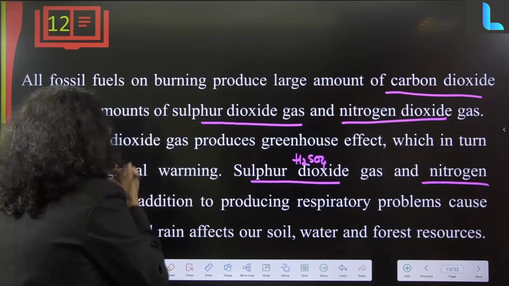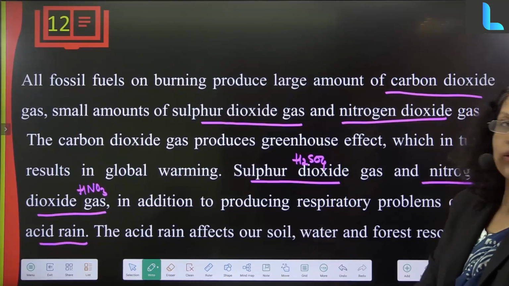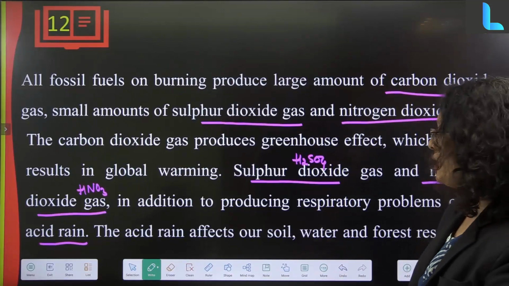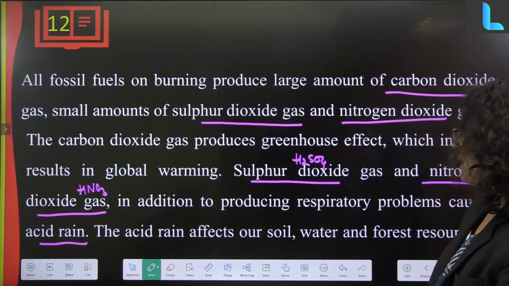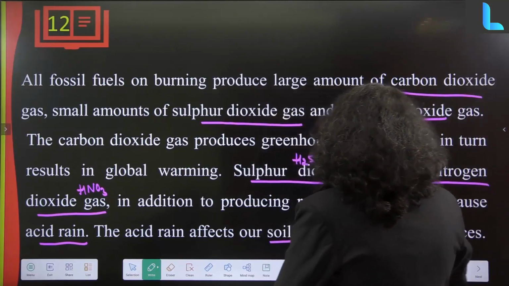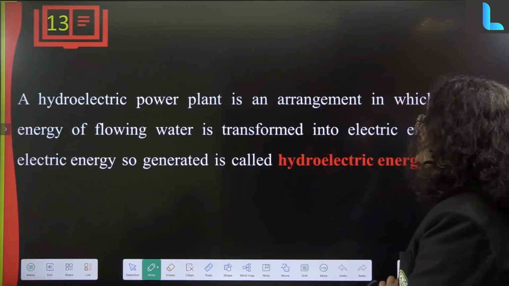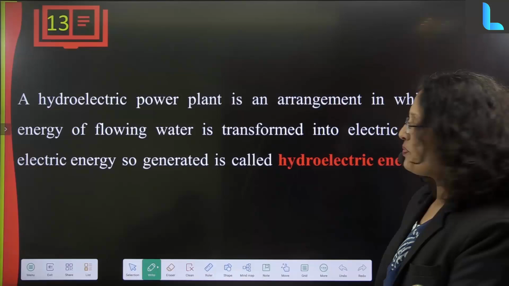Sulfuric acid and nitric acid are strong acids, and when they fall in the form of rain, that rain is highly acidic in nature and is called acid rain. Acid rain affects our soil, water, forest resources and monuments, and it also has harmful effects on skin and causes respiratory issues.